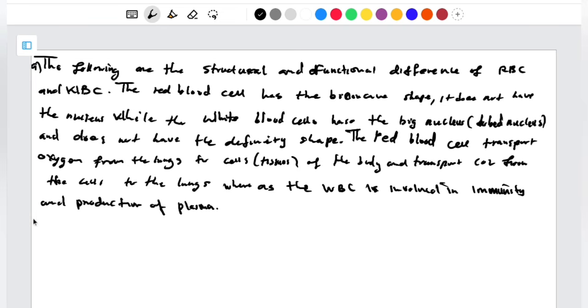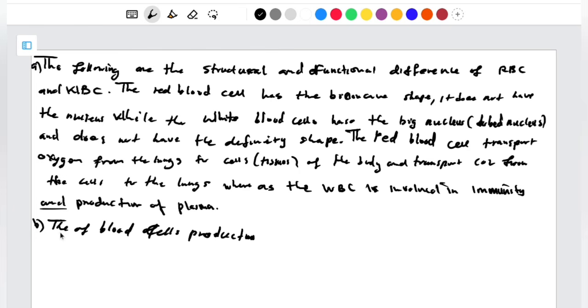Then for the second part, it was asking us to describe the site. Site means the place, the site where the blood cells are produced. So we're just going to say the site of blood cell production depends on whether the organism is a fetus or an adult.